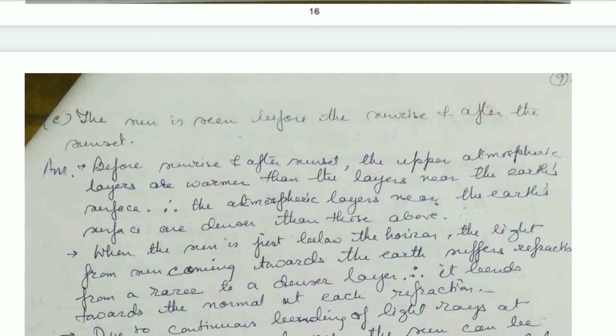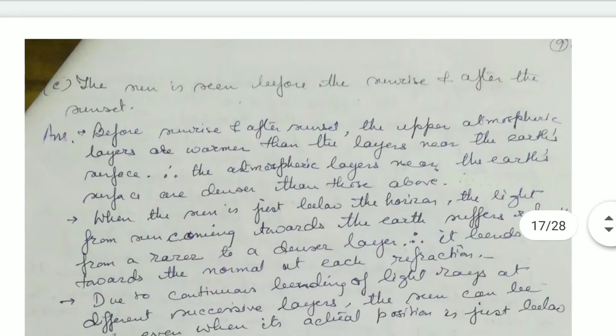In this particular question, before sunrise and after sunset, the upper atmospheric layers are warmer. That means the air there is rarer, less dense, and the layers near the Earth's surface are denser because they are cold.